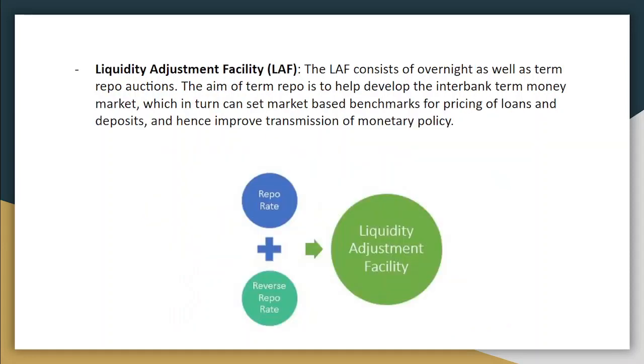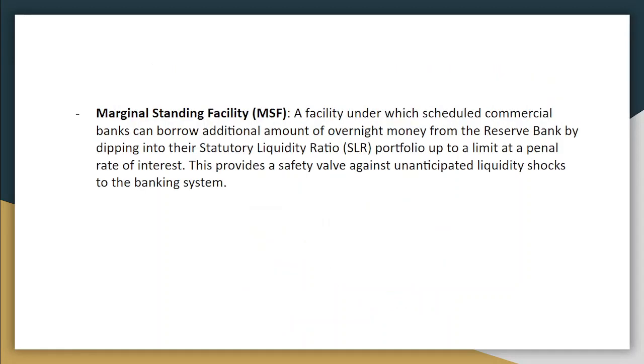Now we have to talk about what LAF, the liquidity adjustment facility, is. It consists of overnight as well as term repo auctions. The aim of this repo is to help develop the interbank term money market, which in turn can set a market-based benchmark for pricing of loans and deposits, and hence improve transmission of monetary policy.